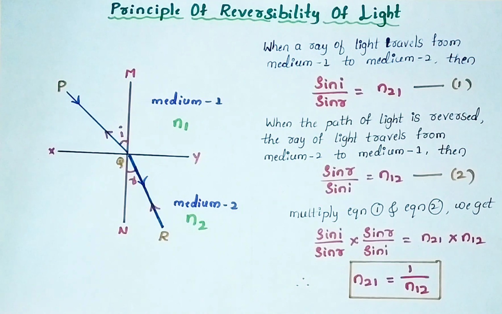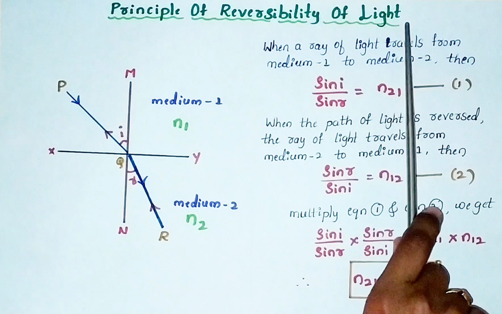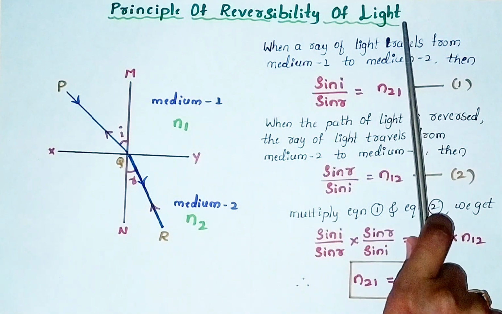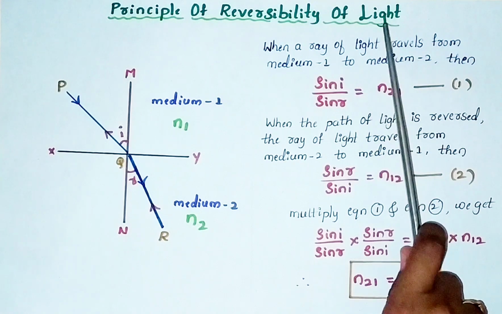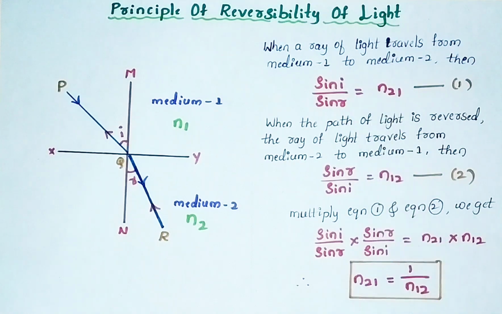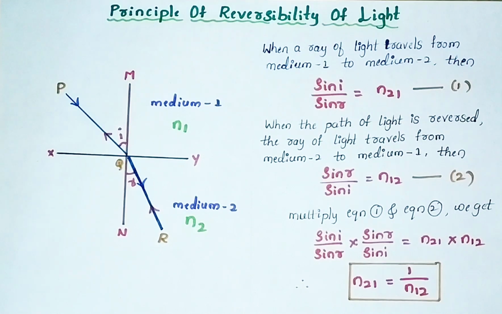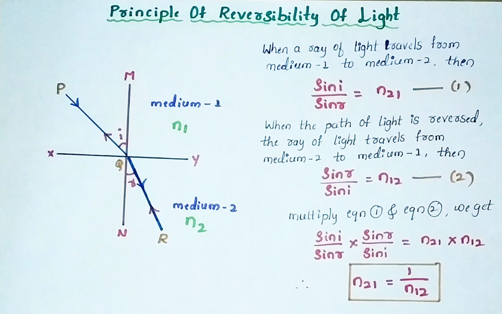Hello everyone. Today I am going to discuss the principle of reversibility of light. According to the principle of reversibility of light, the path of light is reversible. That means after reflection or after refraction, suppose the ray of light is reversed in direction, then it retraces its original path. You can observe this ray diagram.